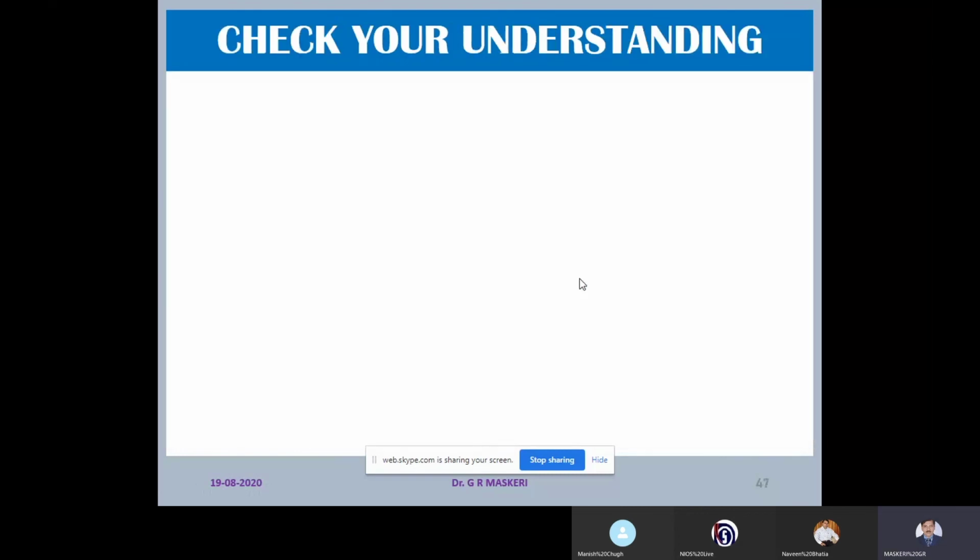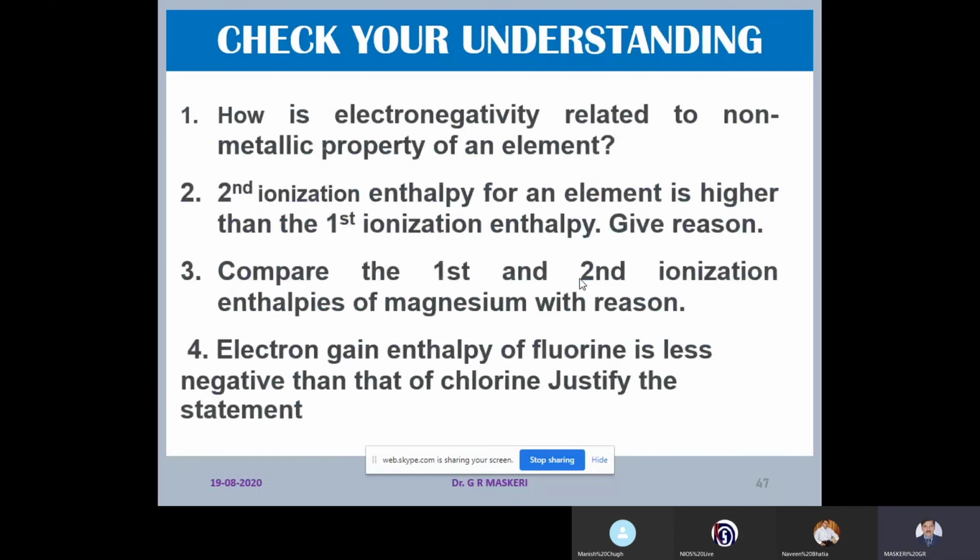Let us take these questions for discussion. As the time is going up, I will end with the discussion of two questions. How is electronegativity related to the non-metallic property of the element? As you know, as non-metallic property increases, electronegativity also increases.